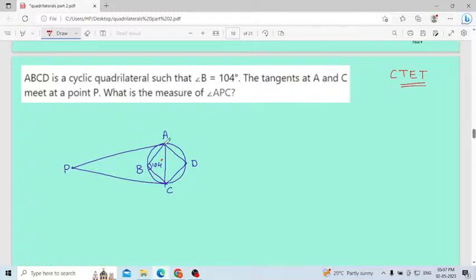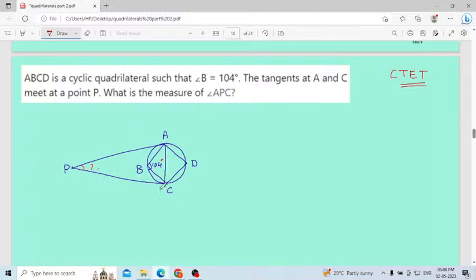What is meant by a tangent? Consider a circle: the line drawn has to touch the circle at only a single point. That is the meaning of a tangent. Then what is the measure of angle APC? This angle they are asking.